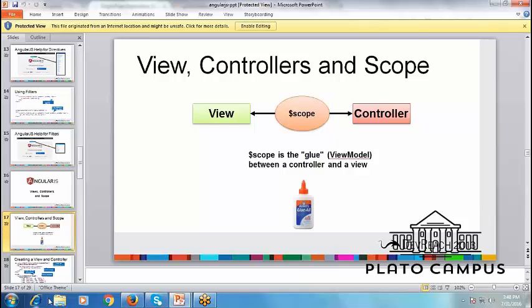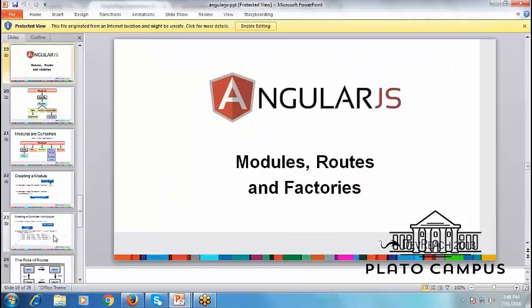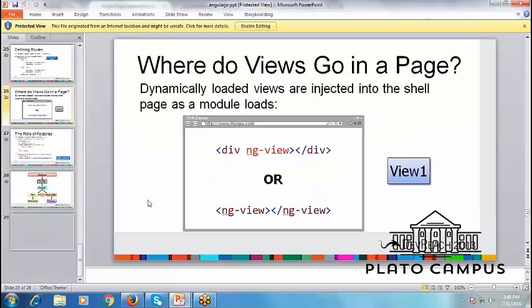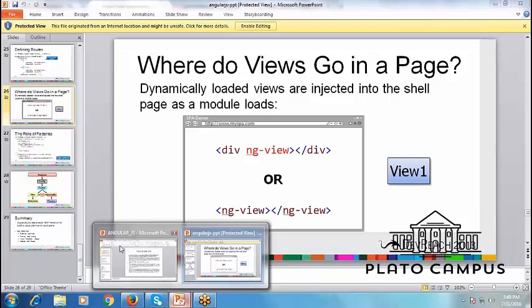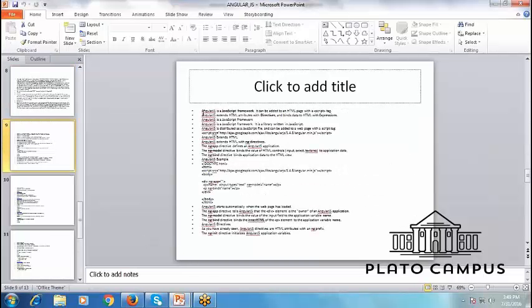So we will use the scope. Scope will tell which type of template we are going to bind with that front-end page. Right? So this is known as the module, and then the controller and view. So this is all about the initial expressions of AngularJS.